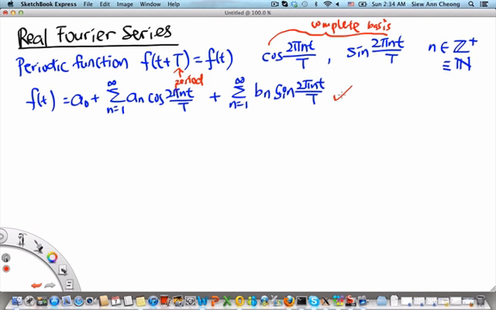This is good news, that we can actually write a periodic function in terms of cosines and sines, but it won't be useful unless we can easily evaluate the coefficients a0, an, as well as bn. To evaluate them, we make use of the orthogonality relations that we have covered in the previous video segments. Let me write those down.